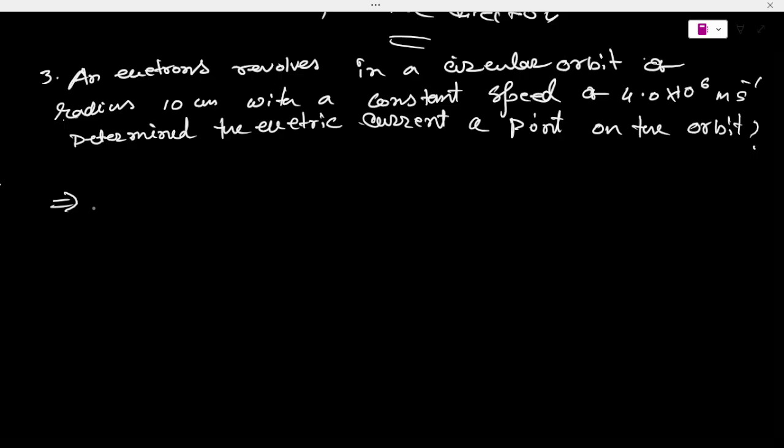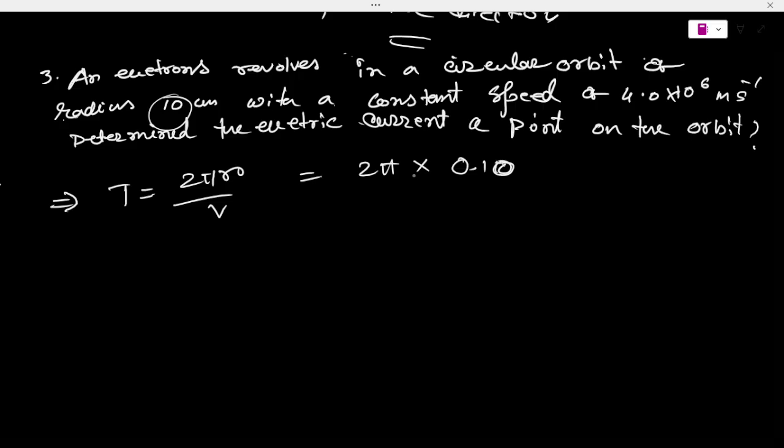So basically, we know that T is equal to 2 pi r divided by v. We have already written that. So here 2 pi into r, radius of what? The radius is given here, you can see it. This is the radius, so the radius is basically 10 centimeter. 10 centimeter converted into meter is 0.10.